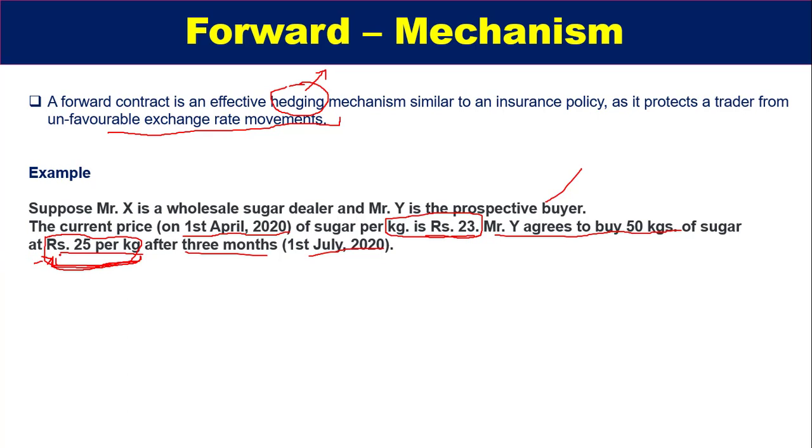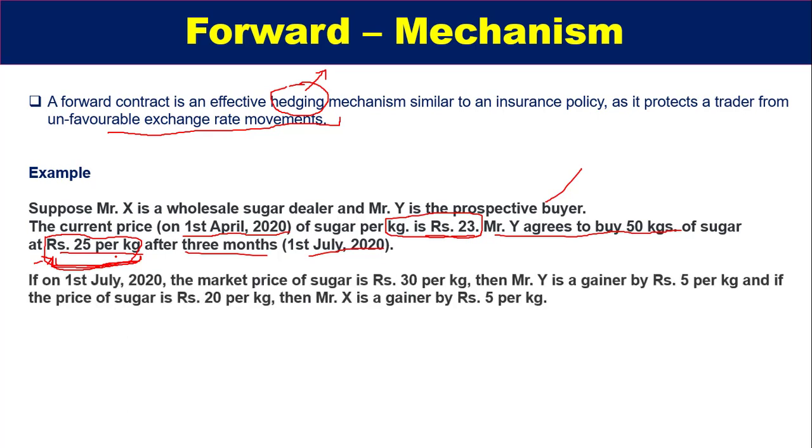But as it is totally controlled by market price risk, it may happen that there is a huge slide or a huge bump in the price of the commodity. So what I'm telling is the current price of sugar is around rupees 23, and Mr. Y agrees to buy 50 kgs of sugar at rupees 25 per kg after 3 months.